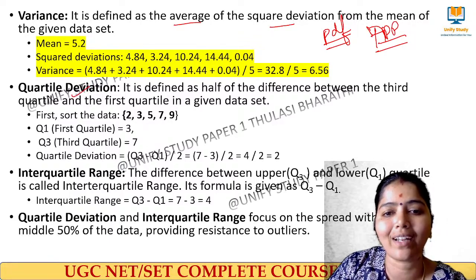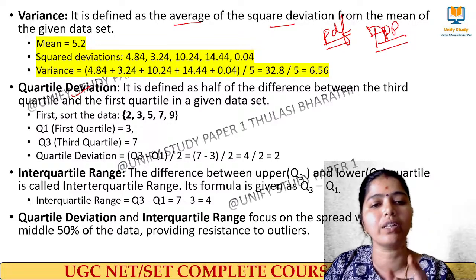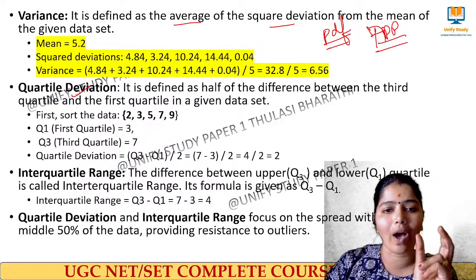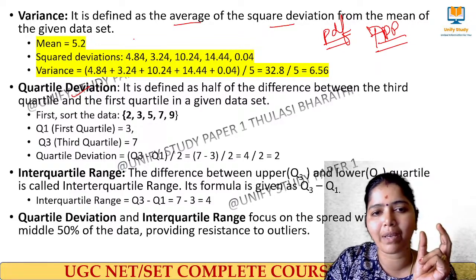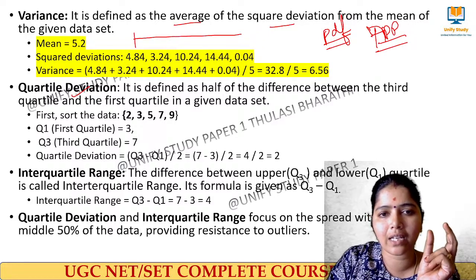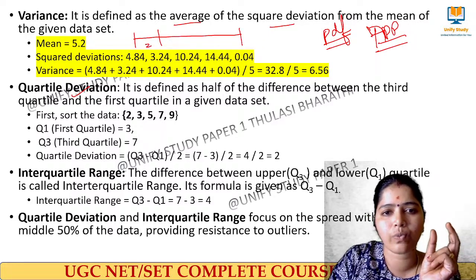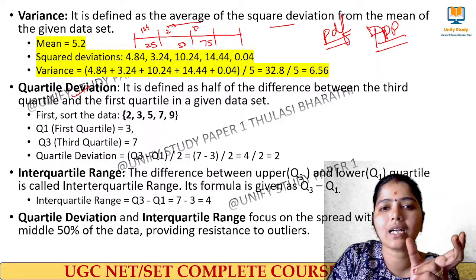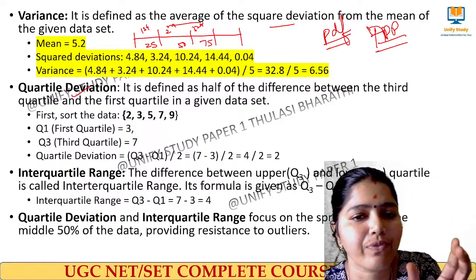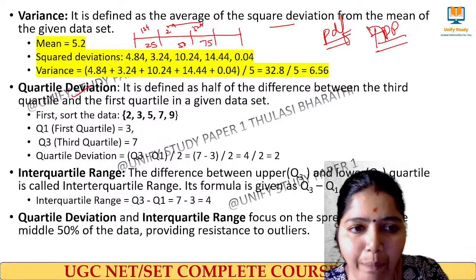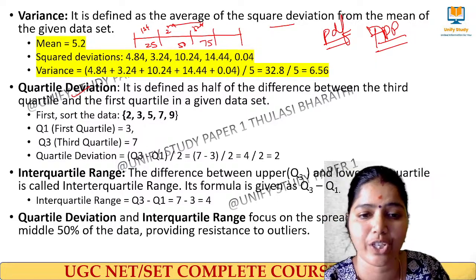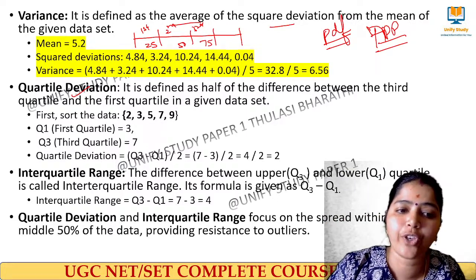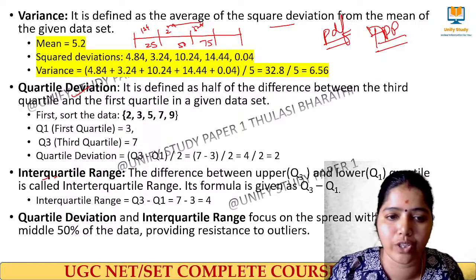Next we have quartile deviation, a very important term that we have to understand. I will have my data set like this, and here we mark 25%, 50%, 75%. These are called quartiles: first quartile, second quartile, third quartile. The deviation across the quartiles is called quartile deviation. Next we have the IQR, the interquartile range.